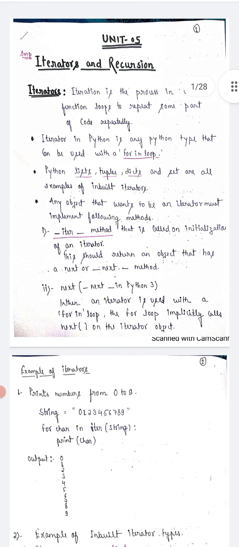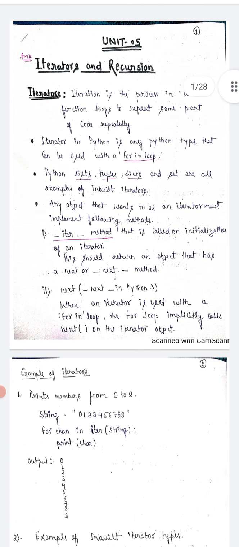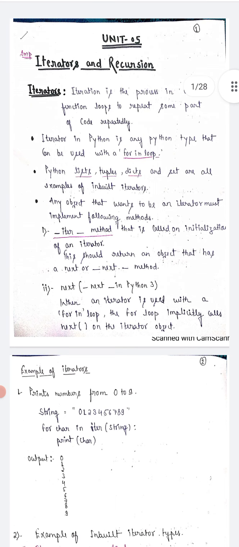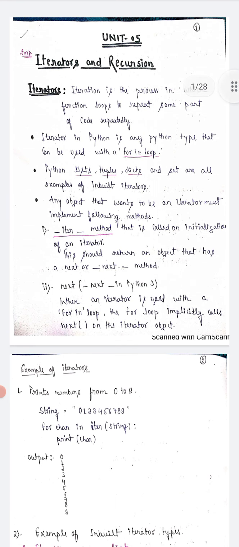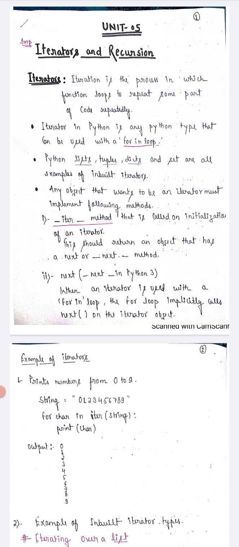Iteration is basically applied to some part of the code, because iteration uses a loop like a for loop, and a for loop iterates over all the elements in a list and tuple. This implies that when we want to access the data, we just execute all the elements one by one. We are using the iteration object.